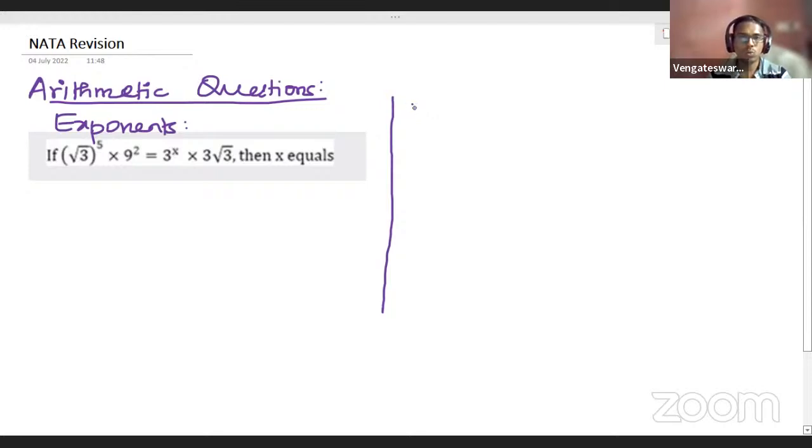The first axiom used under exponents is a to the power m multiplied by a to the power n. This will be equal to a to the power, any guess?